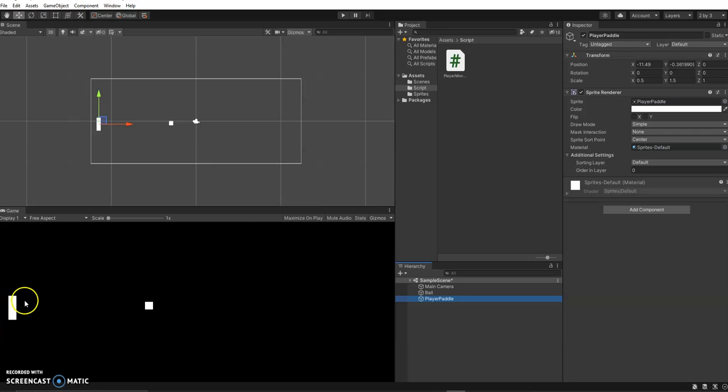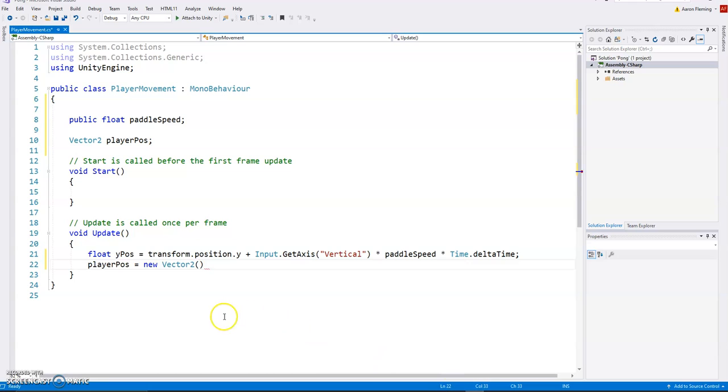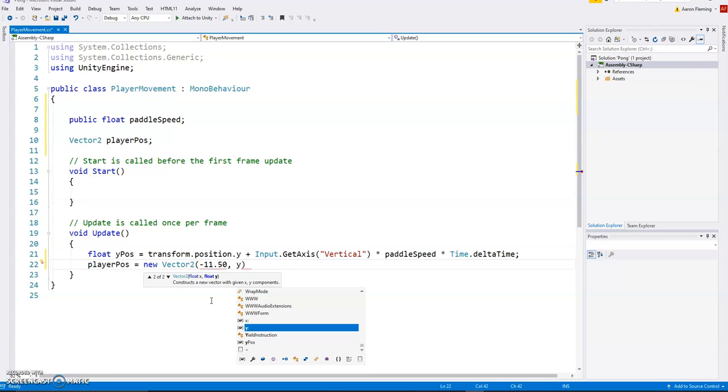Again, a little bit up to you. It's nice to have a round number, so I'll make sure that looks okay. It didn't move it at all really, but there it is. So I'm going to go with negative 11.5 on the X axis.